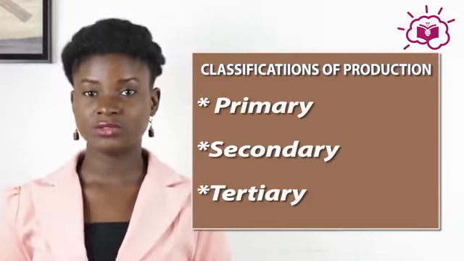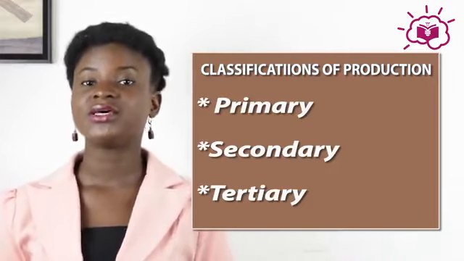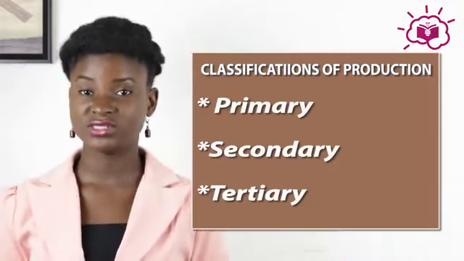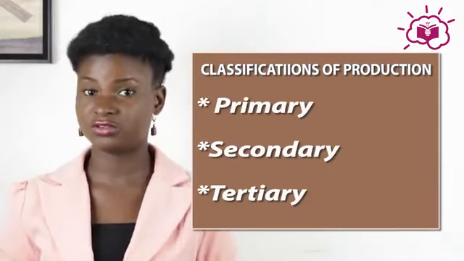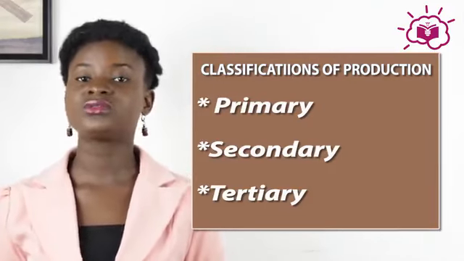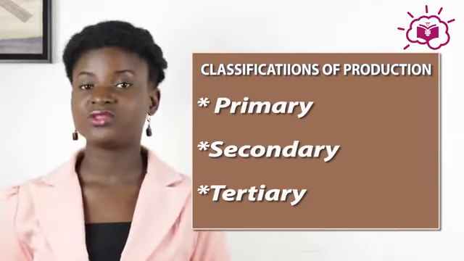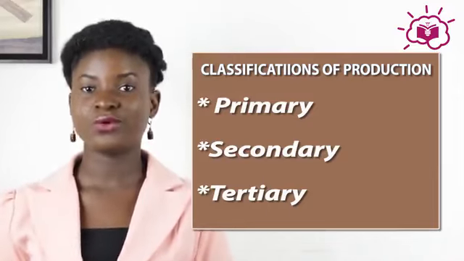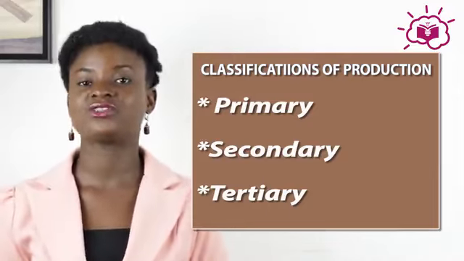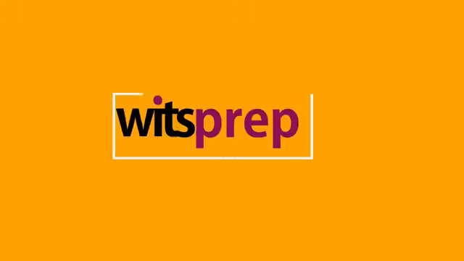Then the last stage of production is the tertiary stage, which is the final stage of production, where the goods produced get to the final consumer for consumption and for satisfaction of human wants.